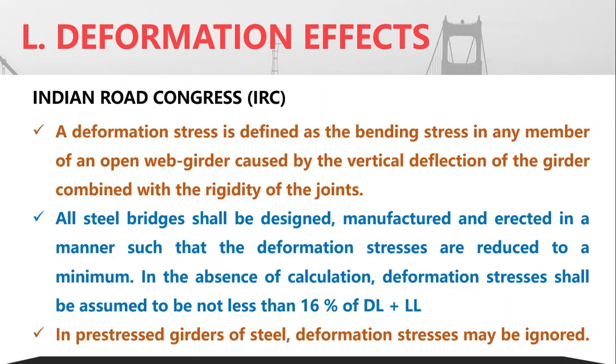So, all steel bridges shall be designed, manufactured and erected in a manner such that the deformation stresses are reduced to the minimum. Now, in the absence of calculation, the deformation stresses shall be assumed to be not less than 16% of DL plus LL. In case you can calculate it properly, it's better. But in case you don't have any value, then a minimum of 16% of the dead load plus live load must be considered as deformation stresses. Now, in pre-stressed concrete also, even though they can have slight deformations, it shall not be taken into account. They can be ignored.